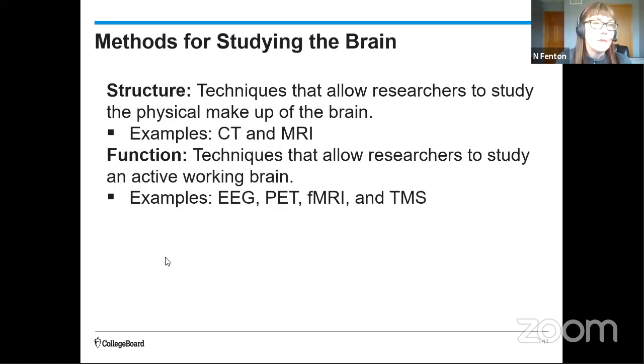Now we also have imaging methods, right? So various ways to study the brain, and they kind of fall into two categories. So either they're going to examine structure, which is essentially like the anatomy of the brain, or the function, like the active working brain. And some of these, in the case of the fMRI, do both.